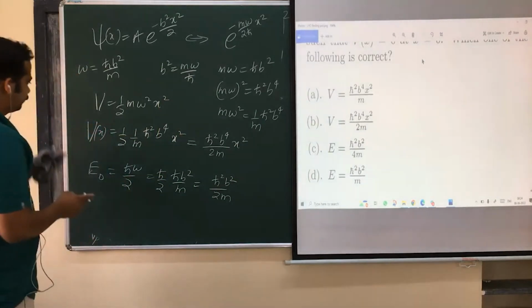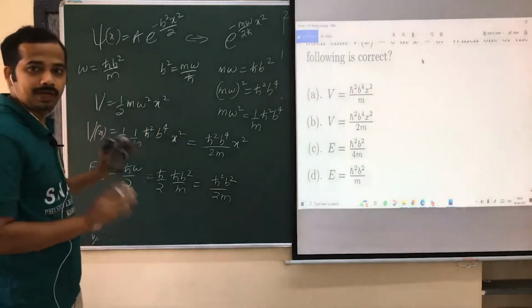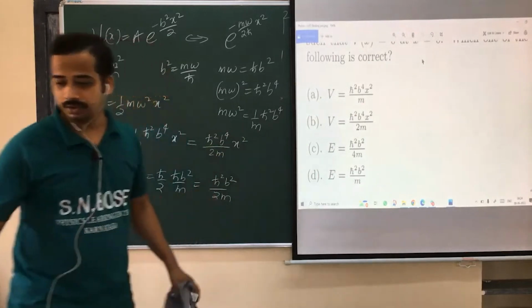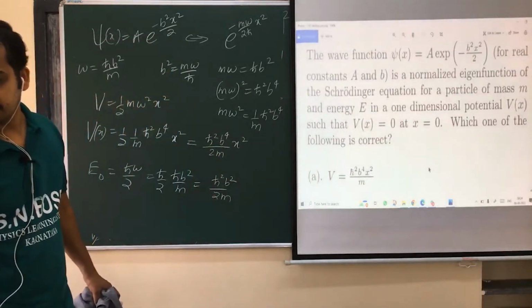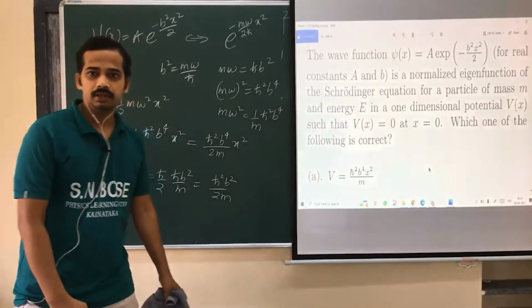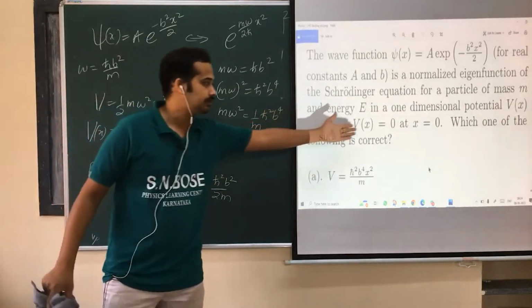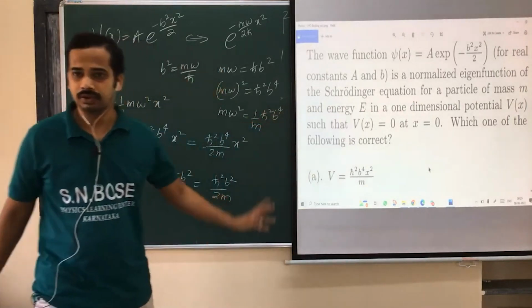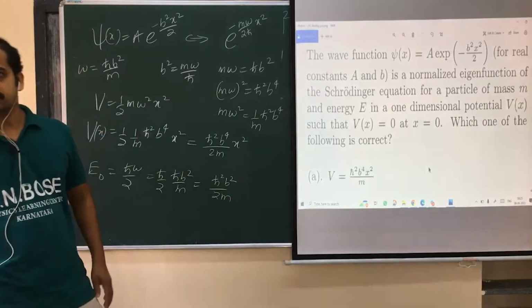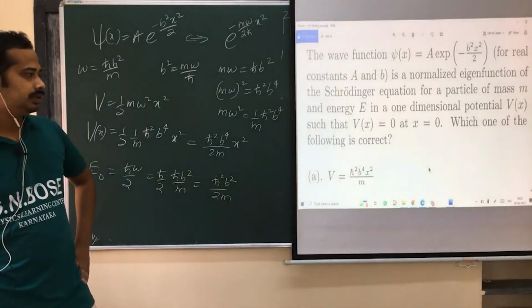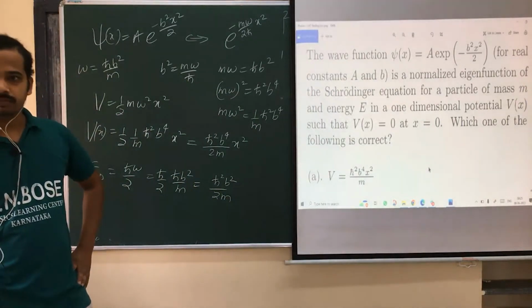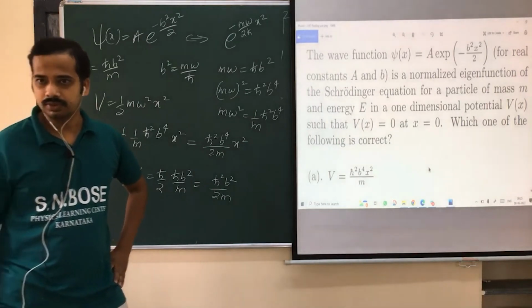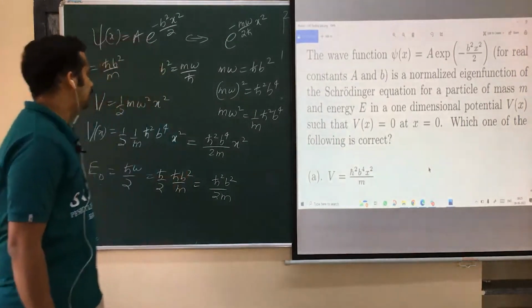Actually, what he is expecting is you have to substitute this potential into the Schrodinger equation, and apply the boundary condition V of x equal to 0 at x equal to 0, and find the energy and potential. That's possible actually, but it need not be done in that way.